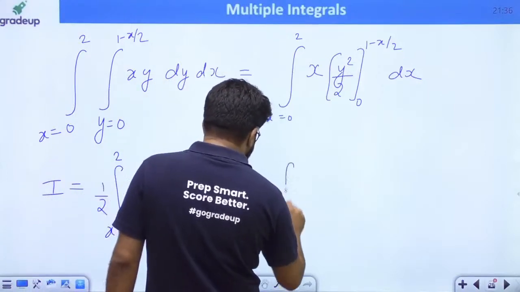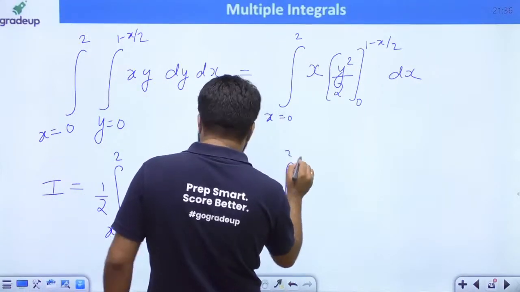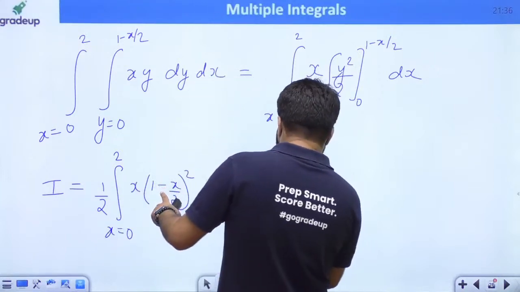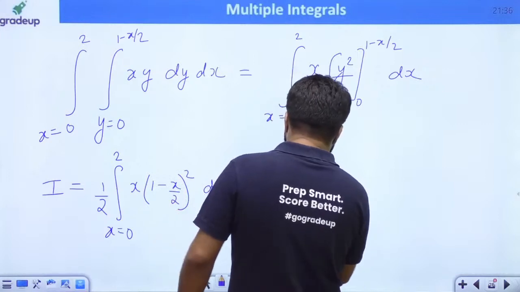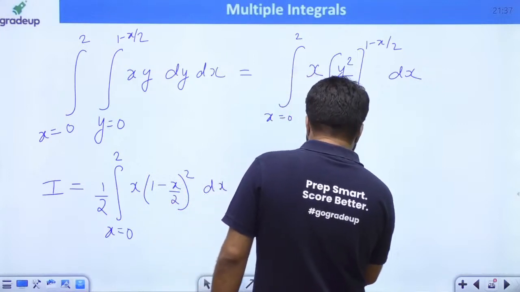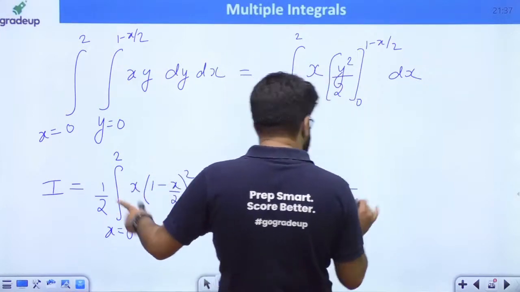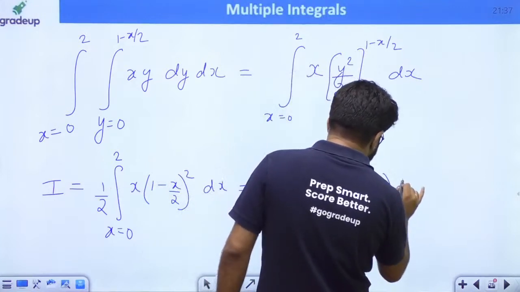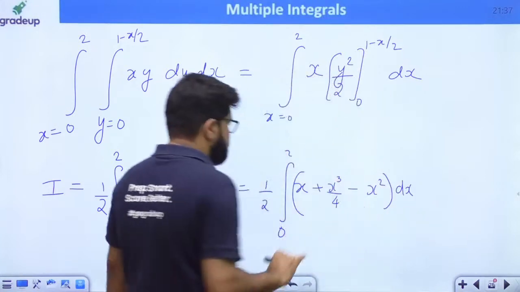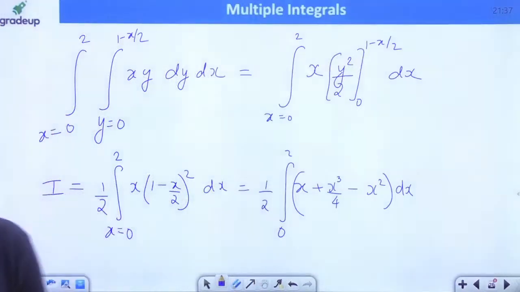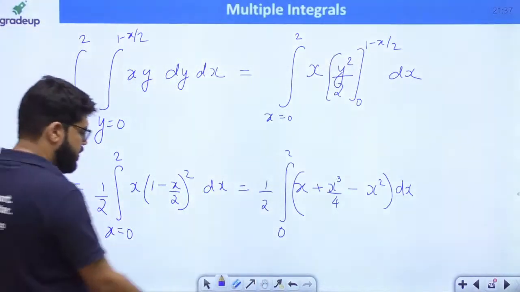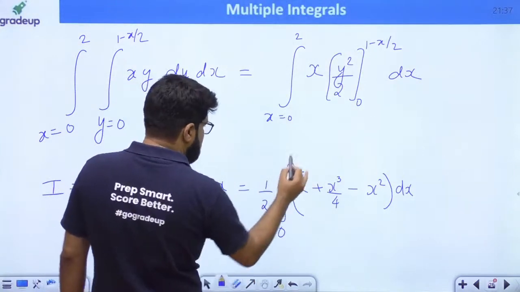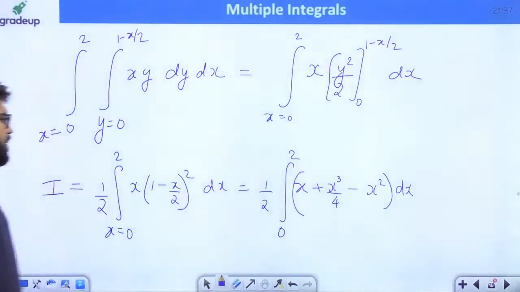So this is 1 by 2 integral x from 0 to 2: 1 square is 1, so x into 1 is x, plus b square, so x square by 4, overall x cube by 4, minus 2ab, so minus x into x, minus x square dx. That is x plus x cube by 4 minus x square dx.